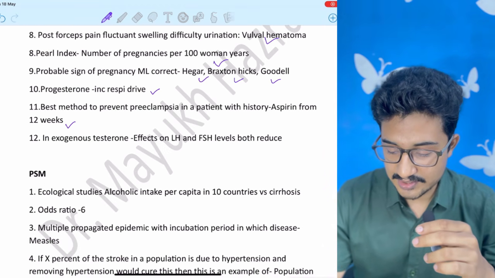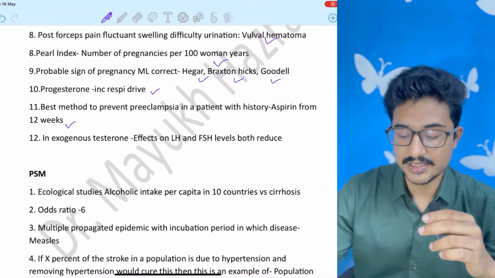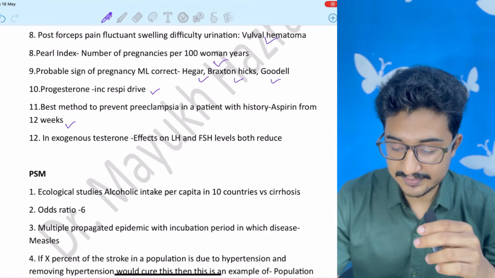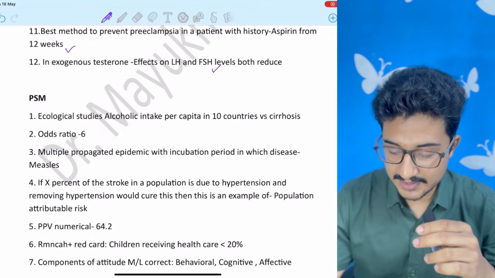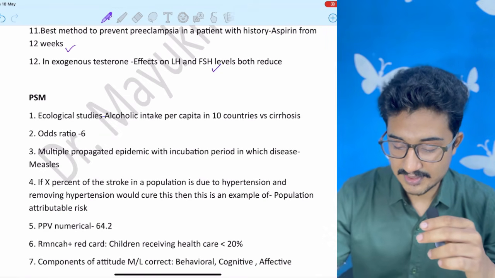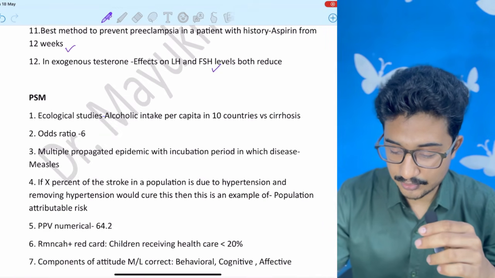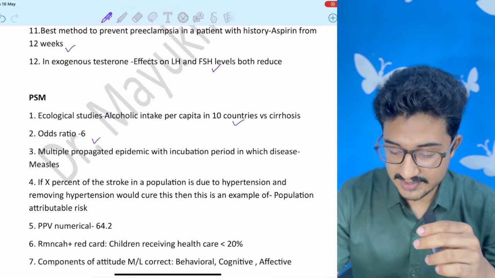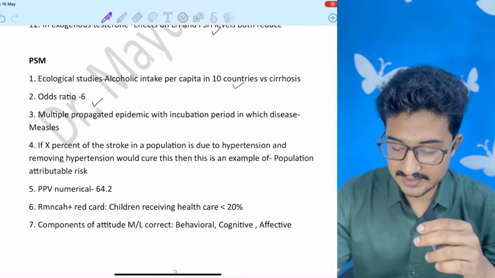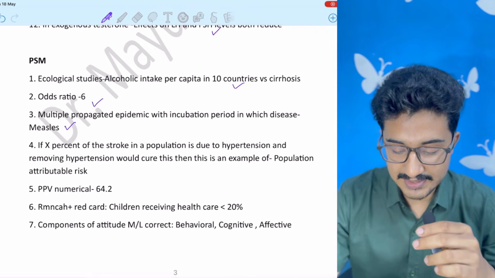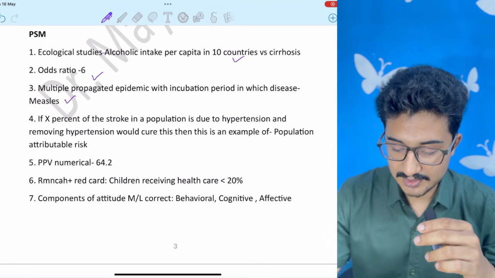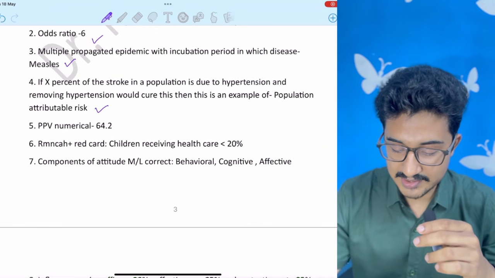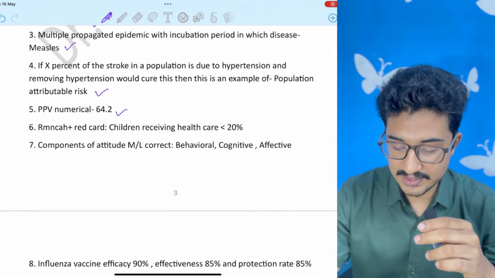In exogenous testosterone, there will be central suppression. Effects will be low FSH and LH. In PSM, ecological study was the answer. In alcoholic of 10 countries versus cirrhosis, odds ratio was 6. Propagated epidemic, the answer is measles. Population attributable risk, PPV was coming to be 64.2.